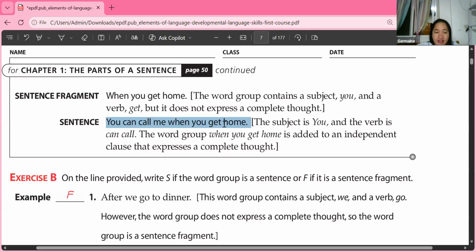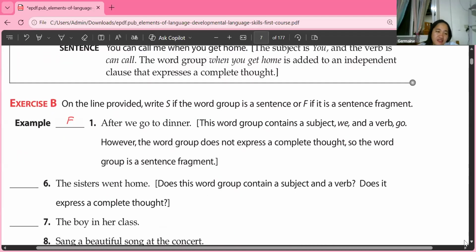Because what am I going to do when I get home? Call me. Okay, I am going to call you. I am going to call you when I get home. Okay, so I hope you now understood what fragments are. A fragment is not complete, while a sentence is complete. It has a complete thought.